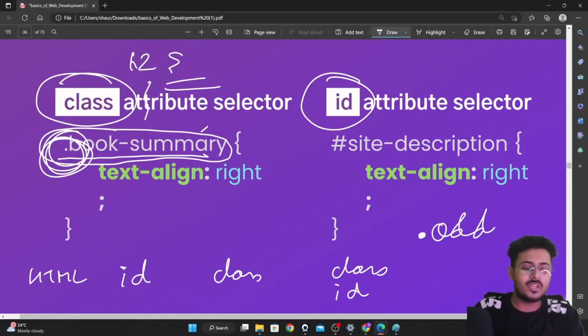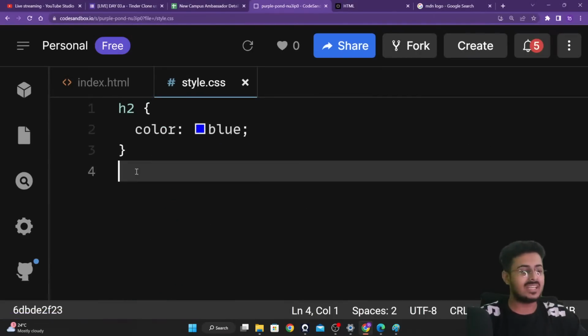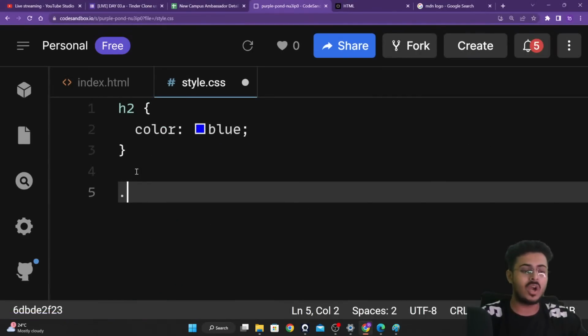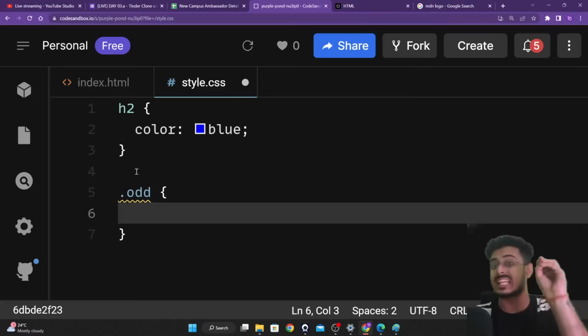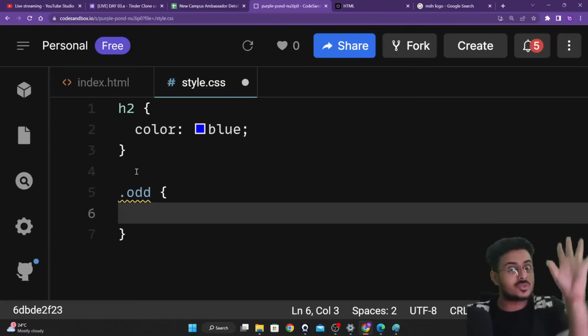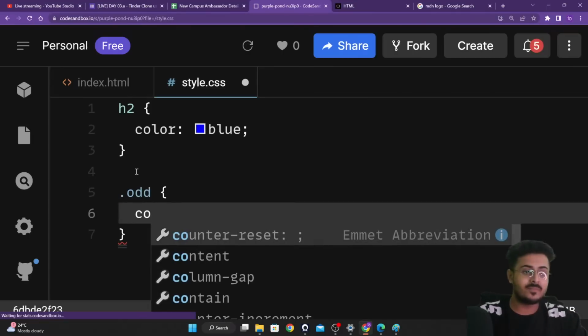So what I'm going to do is go back into styles and write another piece of code, that is dot odd. That is how I'm going to select the class called odd itself. All the elements that have the class of odd, all the students that have the class of odd, I'm going to change the color.